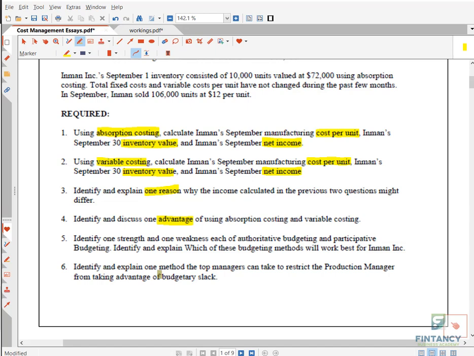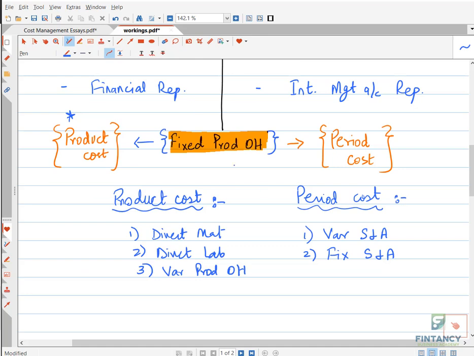Yes, please ask me. You can type in and then I will reply to you. Hello. Yeah, tell me. Sir, this variable selling and admin expense, whether it's variable or absorption costing, will it be considered as a period cost? See, period cost. This is for both methods. What I wrote here is for both methods. So this is under both methods. This thing is what I wrote below.